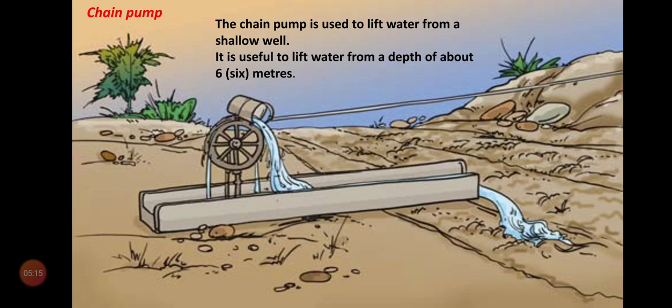Now, next system, that is the chain pump. The chain pump is used to lift water from a shallow well. It is useful to lift water from a depth of about 6 meters. So, here the chain pump is used to lift water up to 6 meters depth. This is also one of the traditional methods.